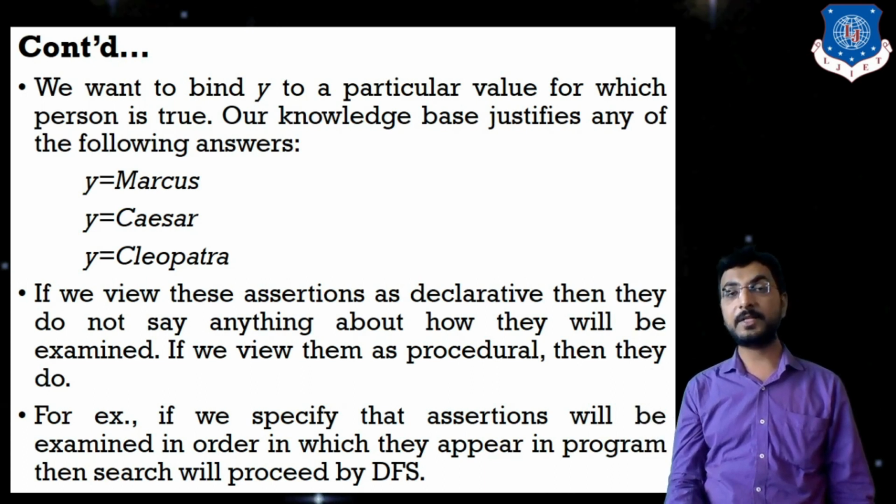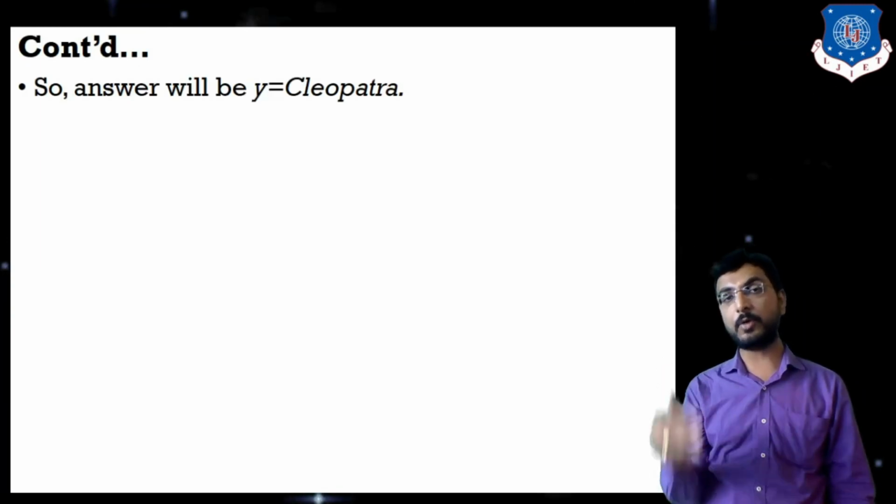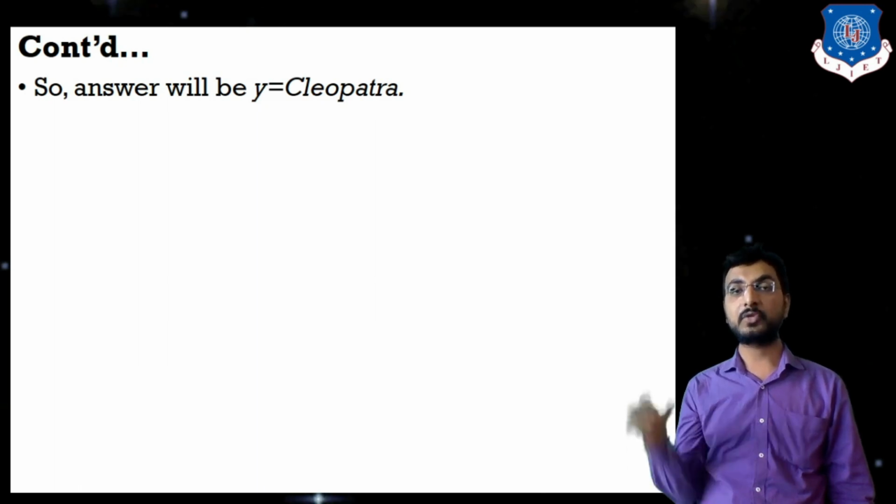If they execute in DFS manner without any additional information, in the manner in which they are specified, then what will my final answer be? Cleopatra. Because if we go from top to bottom, Cleopatra is the last person who satisfies my query, person of Y. So my answer will be Y equal to Cleopatra.